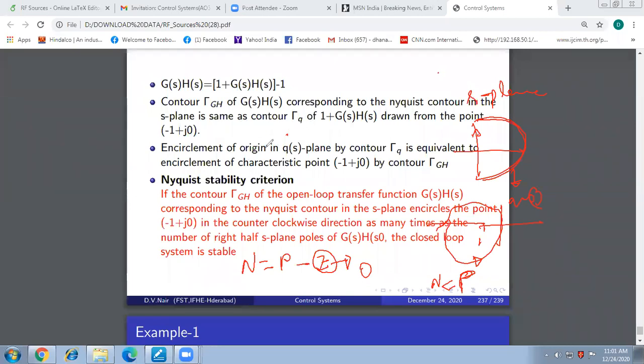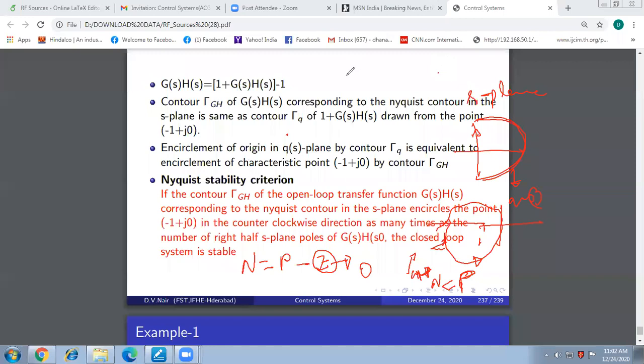But as long as all the 6 zeros are in the left half, Z is equal to 0. Because Z is the number of zeros of Q of S in the right half of the S plane. So for a closed loop system to be stable, the corresponding contour Gamma GH obtained from the open loop system should encircle -1 plus J0 point P times in counterclockwise direction, because Z is 0. Are you getting me? Then only the system is stable, right?